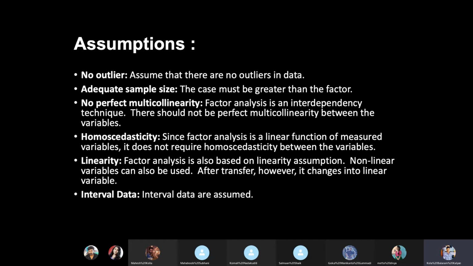And also there should not be any perfect multicollinearity. Perfect multicollinearity is nothing but two independent variables depending upon each other completely.